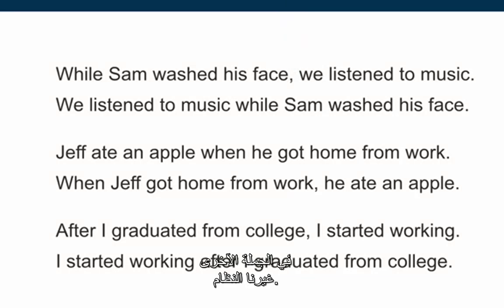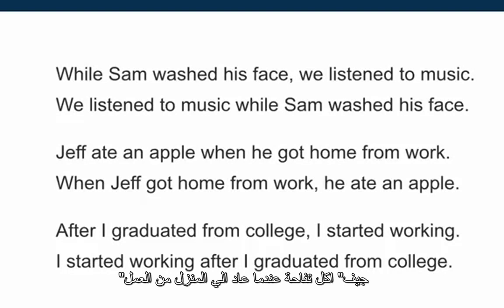In the other sentence, we changed the order. We listened to music is our independent clause, remember? But this time, it's starting the sentence. So when you start with the independent clause, you do not put a comma in the sentence. There's no comma before while. Look at the next pair.